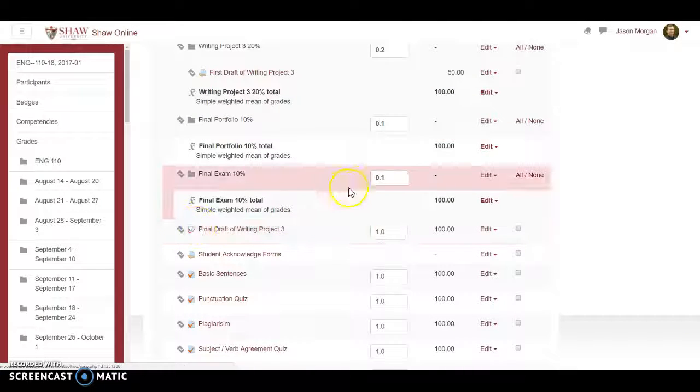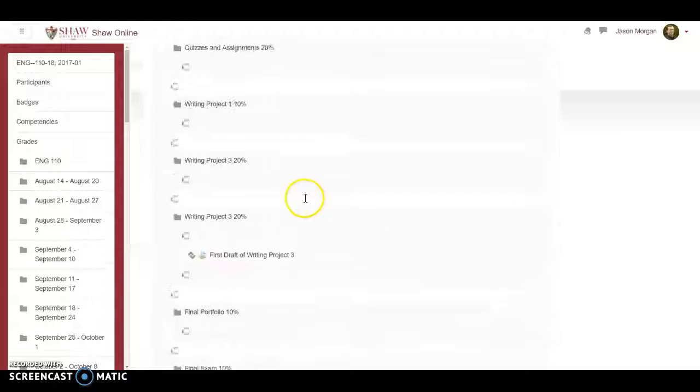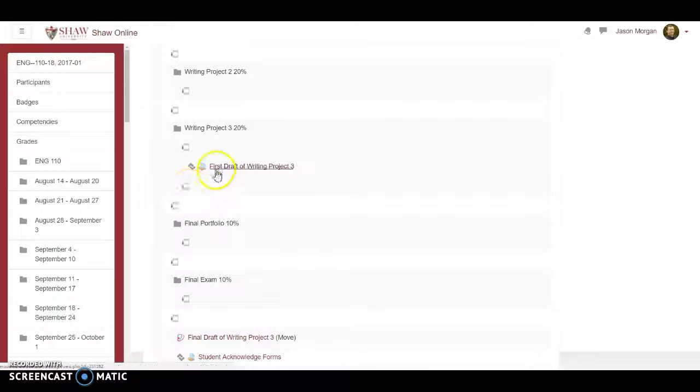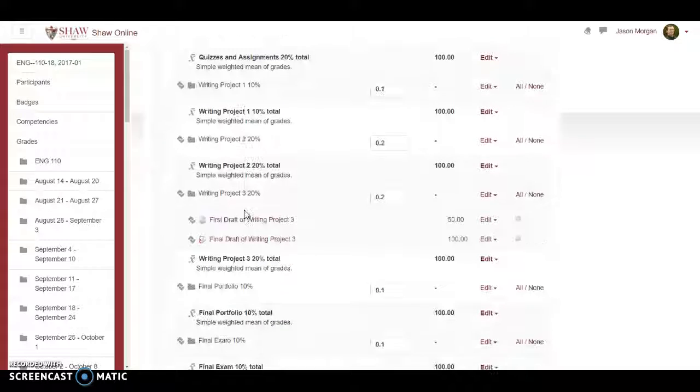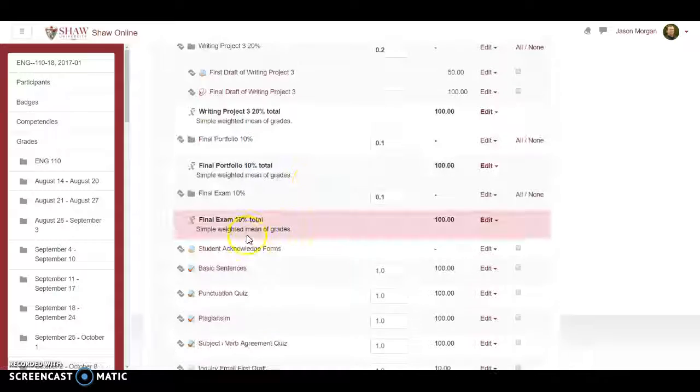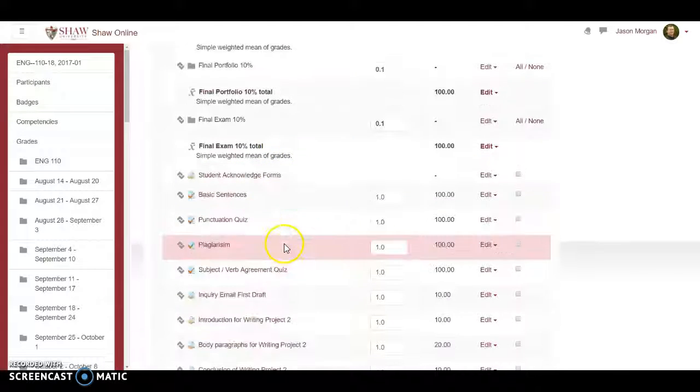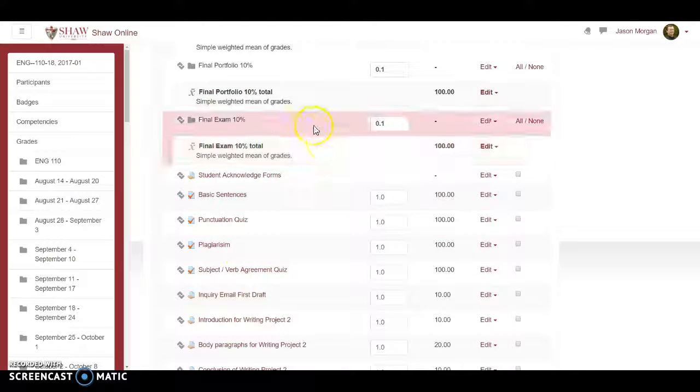Let's do one more just to show you. Where would I want this one? This one I'm going to put below it. This is the final draft. So the stuff for Writing Project 3 is where it should be. But now I've got all this other stuff. Oh, all these quizzes. Do I have to move these quizzes one by one?